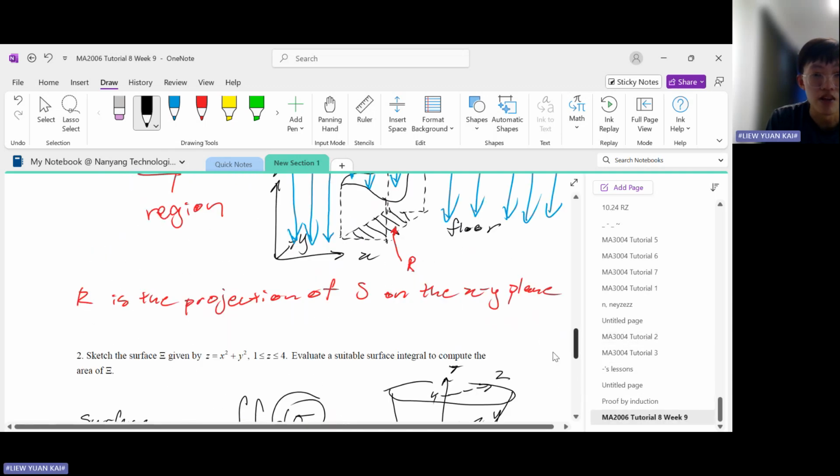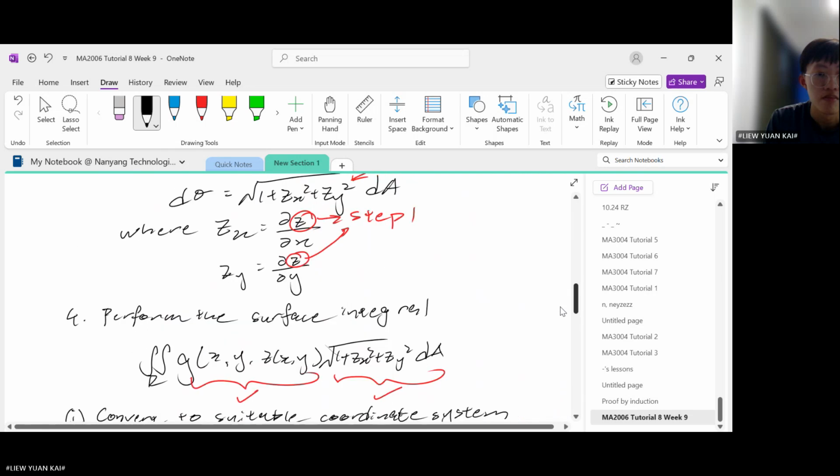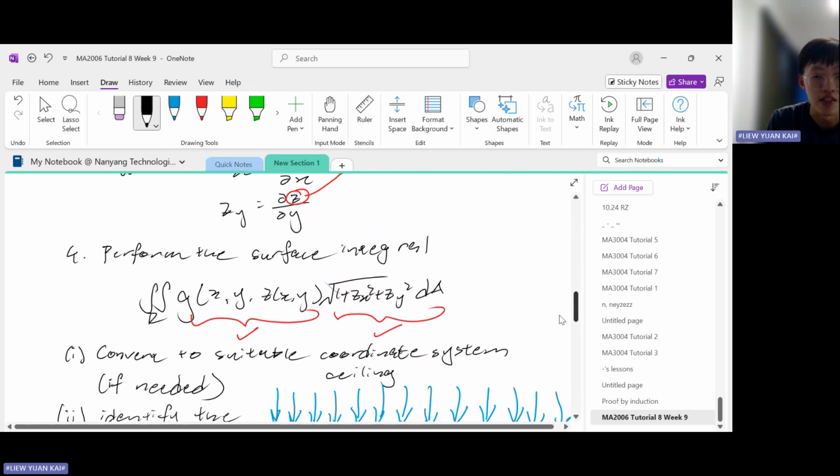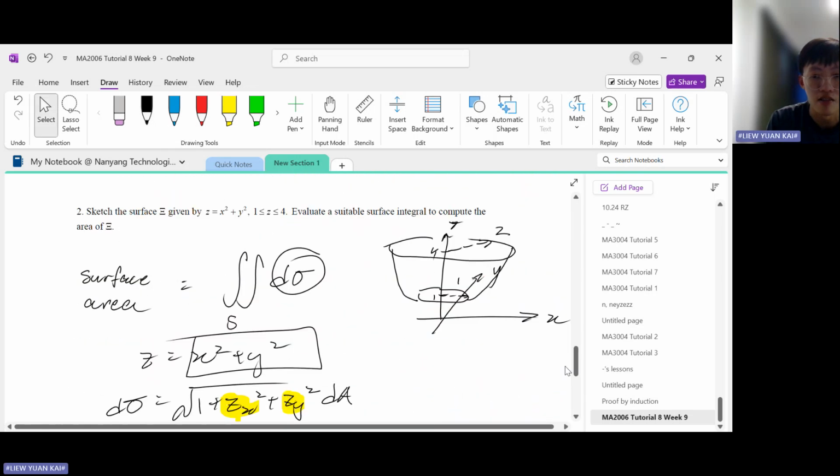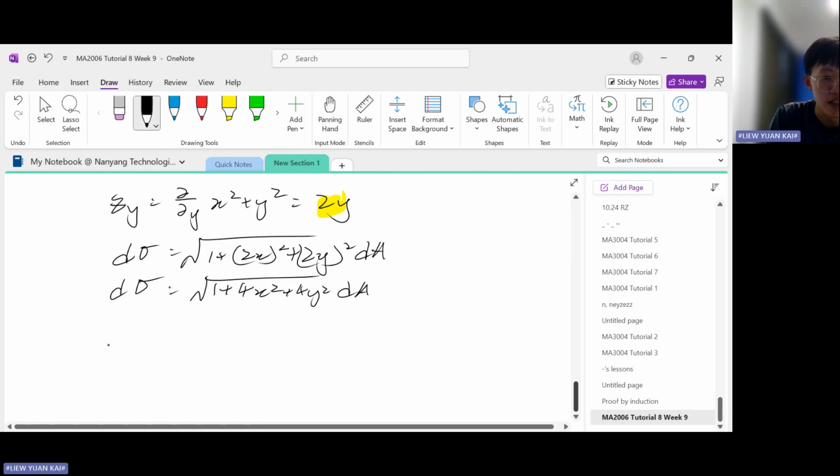After finding d sigma, what is our next step? Our next step is to perform the surface integral. We have all the ingredients we need now. Remember, we are finding this, our surface area S. Now replace d sigma with this.